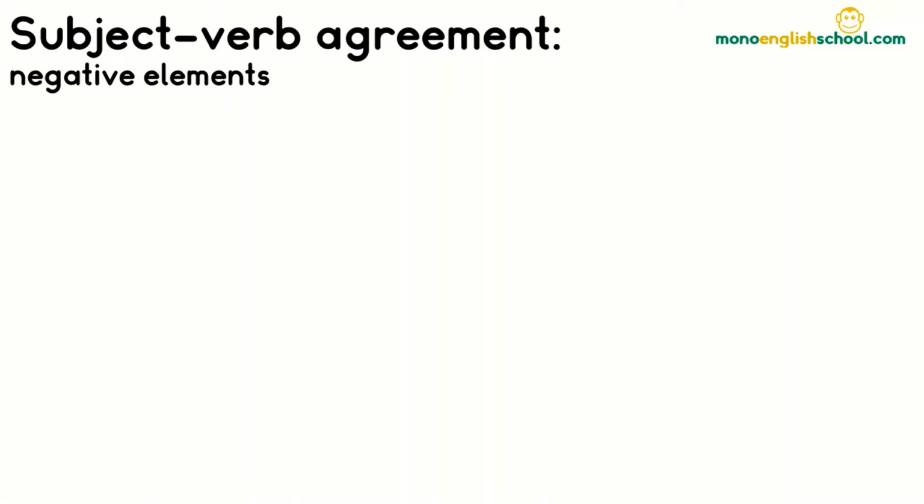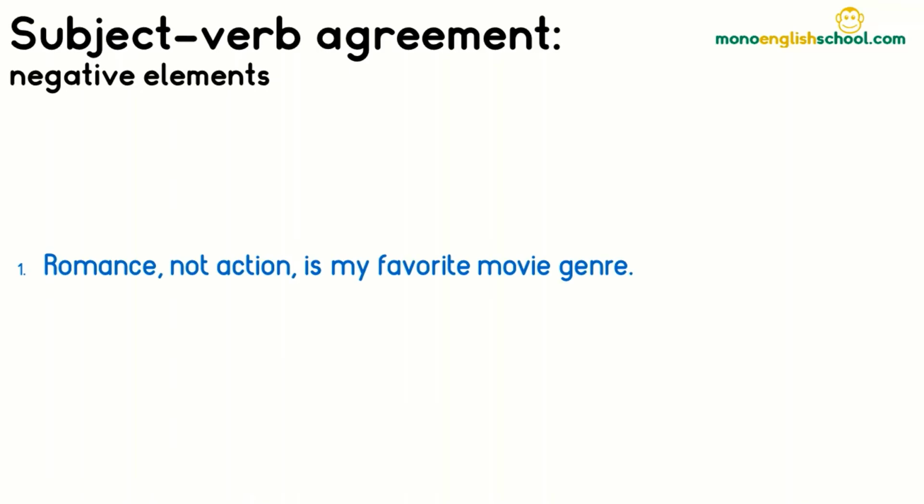First, we will look at negative elements. Romance, not action, is my favourite movie genre. In this sentence, we can identify the verb is and the subject, romance. But between these two elements is the contrasting expression, not action, which is set off by commas. You may see similar sentences without commas, but still, the verb must agree with the positive element.